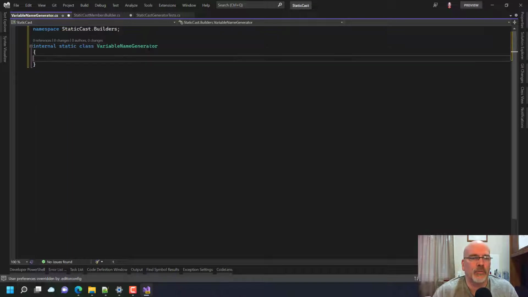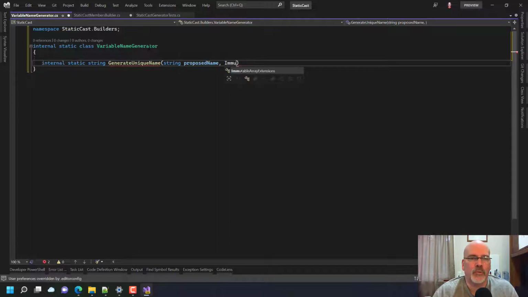Static class. So what we want to have here is something like internal static string generate unique name. String is the proposed name.